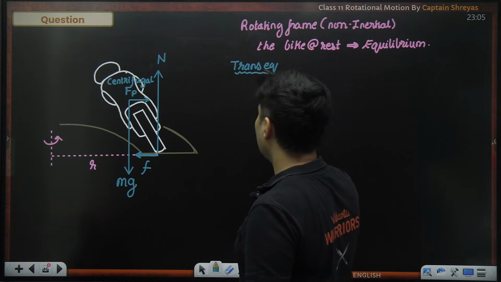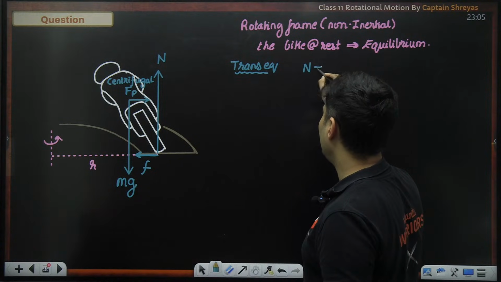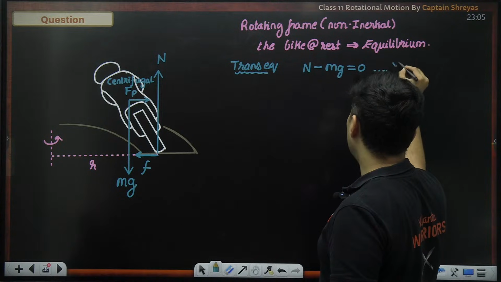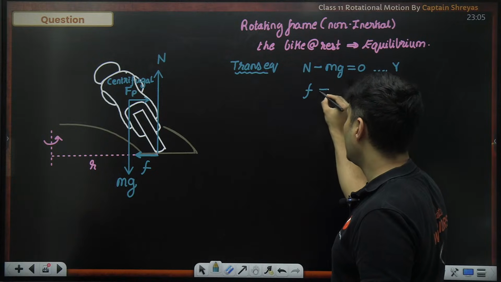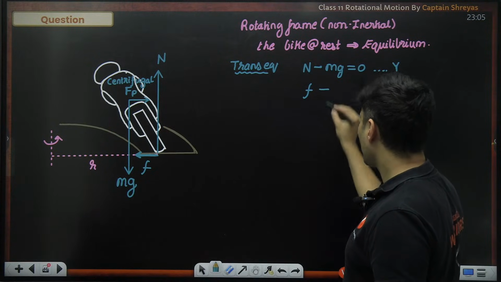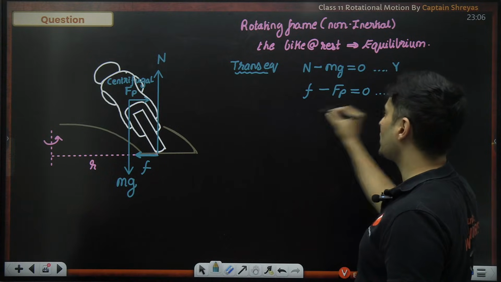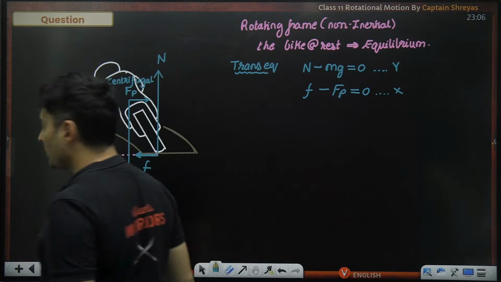So by translational equilibrium concept, the forces should be balanced. That means normal will be balanced by mg. This is in the y direction, and in the horizontal direction, the friction minus Fp will be equal to 0 in the x direction. All the forces will cancel out each other for translational equilibrium.